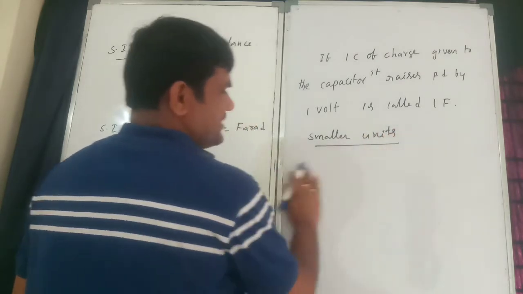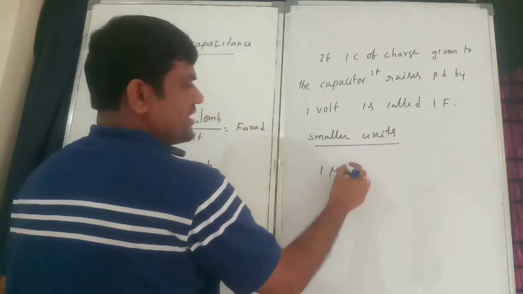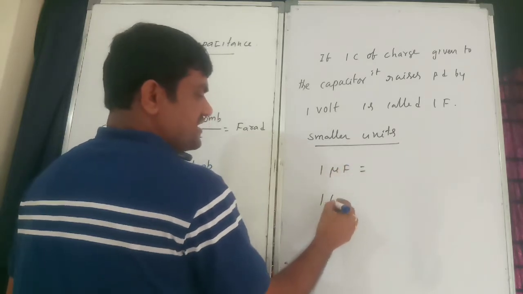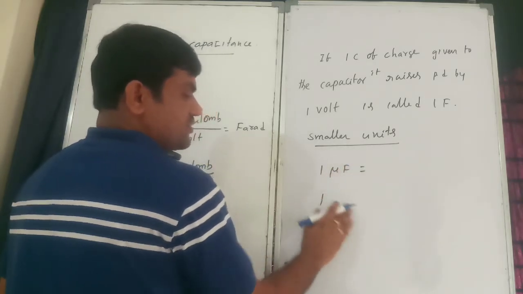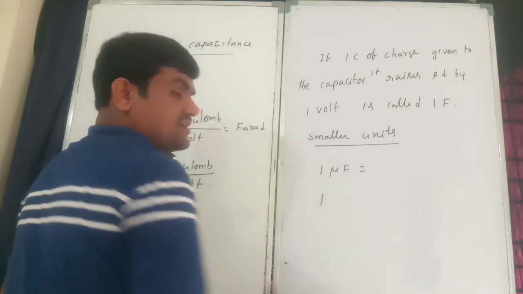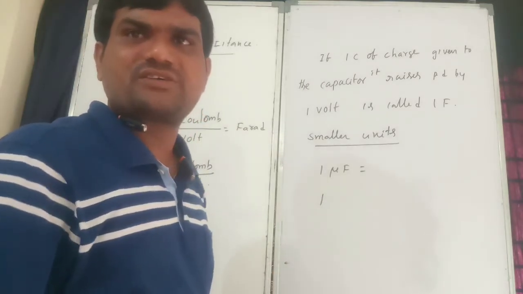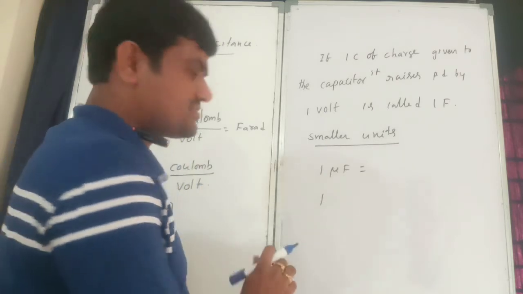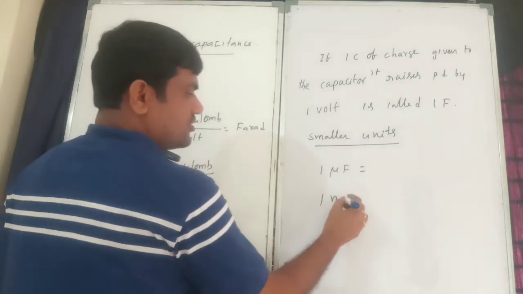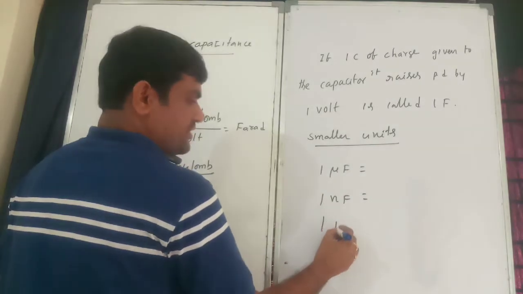Still, we are having smaller units. That means 1 microfarad. Why? Because coulomb is a very big unit, and the charge we consider is a very small quantity. There are other types of capacitors, like ceramic capacitors. So nanofarad and picofarad.